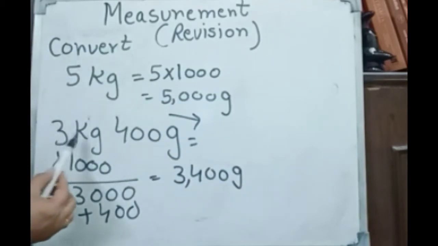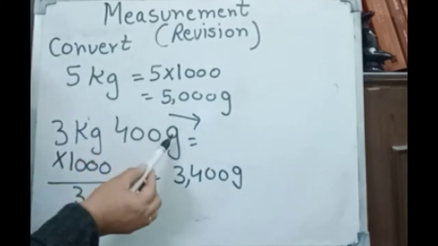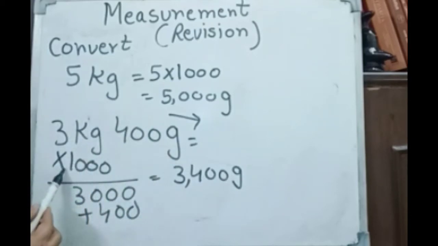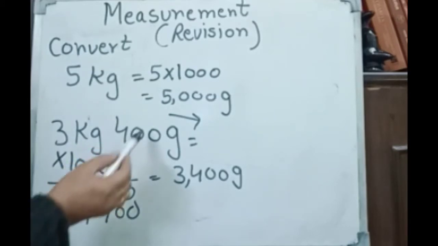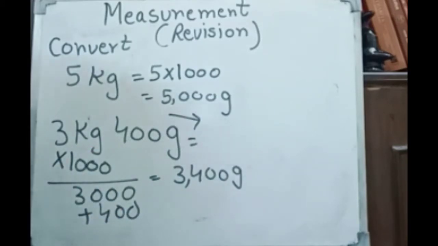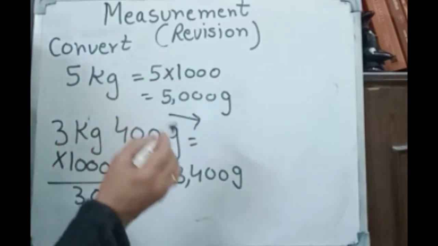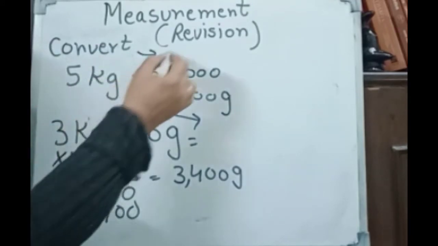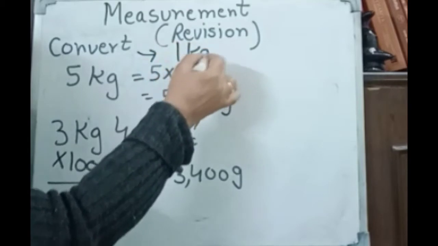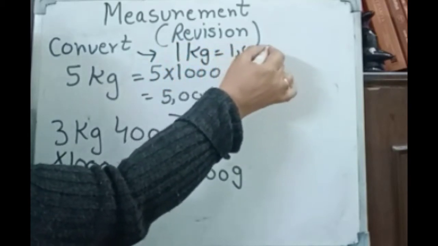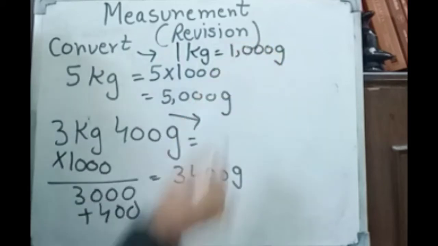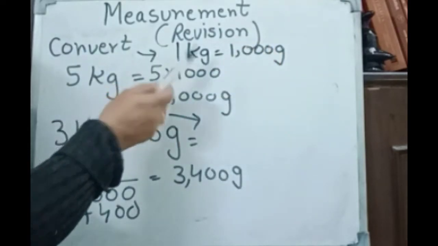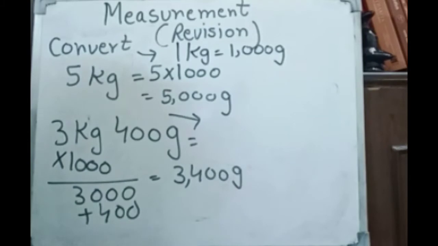If we have bigger unit and we have to convert into smaller unit, first you multiply by 1000. Whatever the answer will come, you just add the smaller object for that. This is very important part. You have to take care of that. And one very important thing, each and every answer before you are doing, you have to write this. 1 kilogram is equal to 1000 gram. This is of half mark in the exam. If you will not write this, your half mark will be cut. So take care of that.